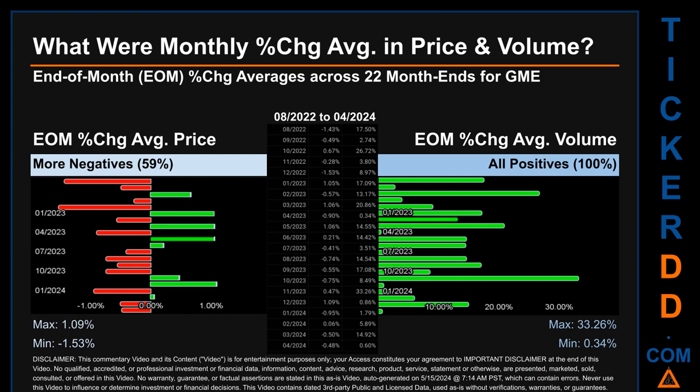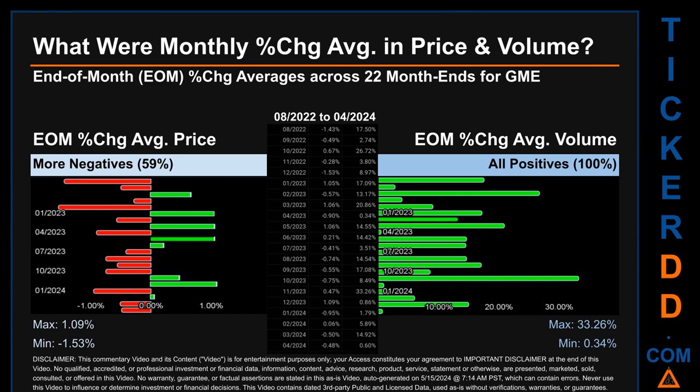What were end-of-month percentage change averages in price and volume for GME? The monthly average of percentage change in price and in volume were calculated for each of the 22-month ends. That calculation took daily percentage changes and averaged them for each given month. If a month end came out negative, then it means that the month summarily saw a negative change.